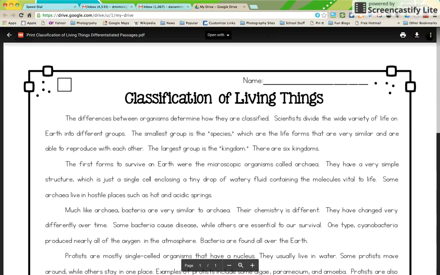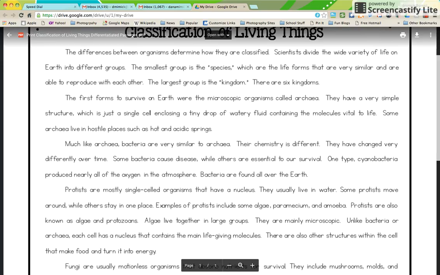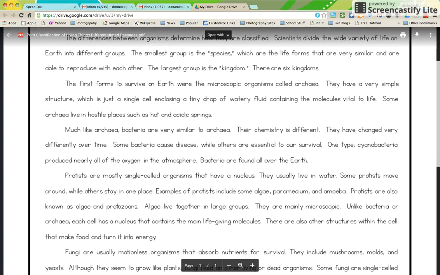There are 6 kingdoms. The first forms to survive on Earth were the microscopic organisms called archaea. They have a very simple structure, which is just a single cell enclosing a tiny drop of watery fluid containing the molecules vital to life. Some archaea live in hostile places such as hot and acidic springs.